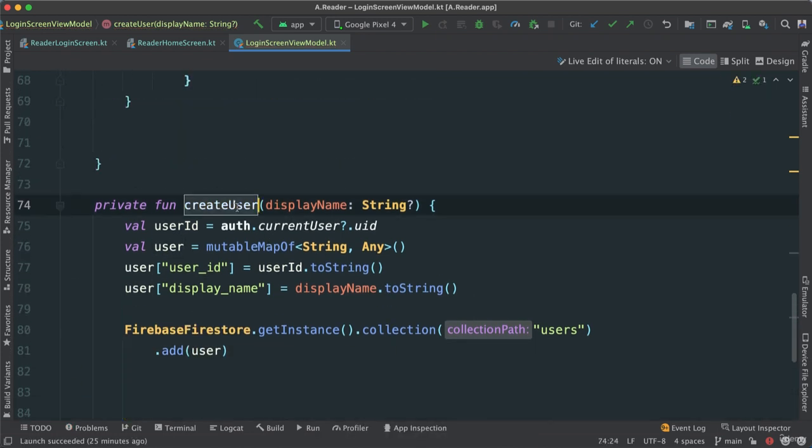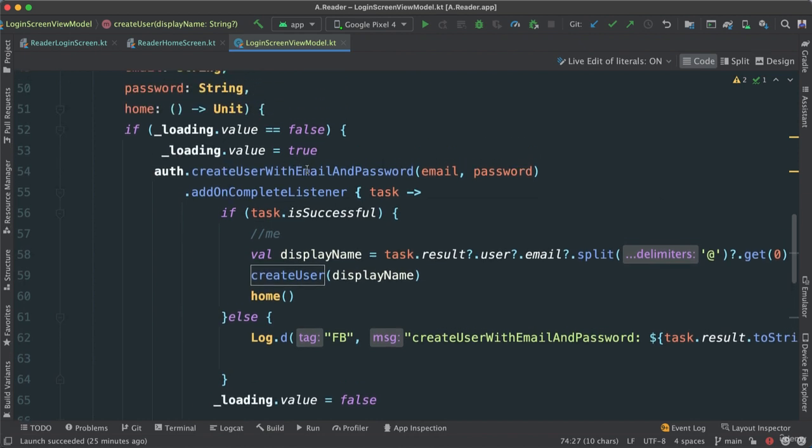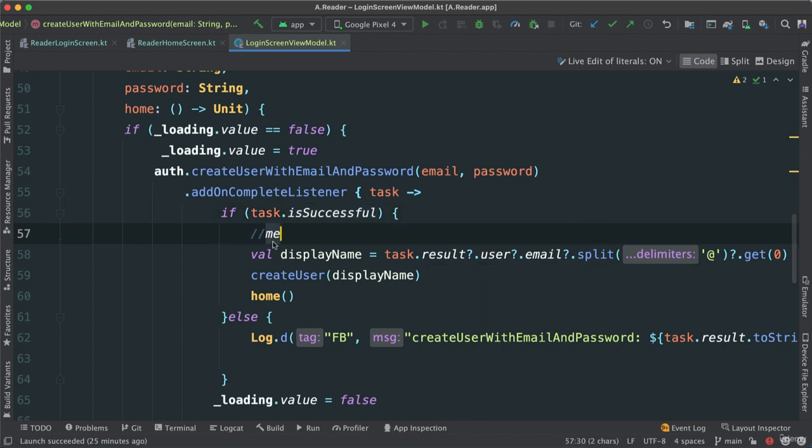So now this create user is going to be called the moment we create a user with email and password and we know this task is successful. We're going to remove all the junk from our email and get the first item before the @ sign to make that our display name.